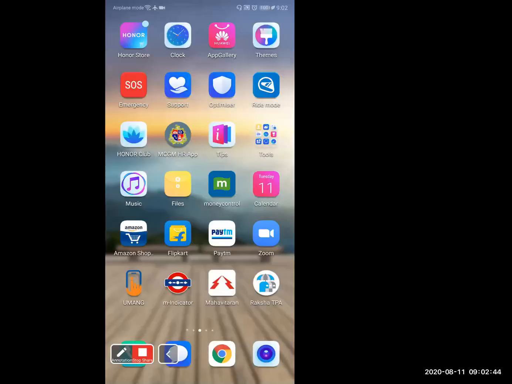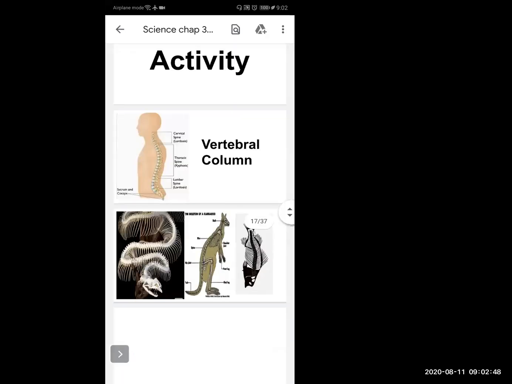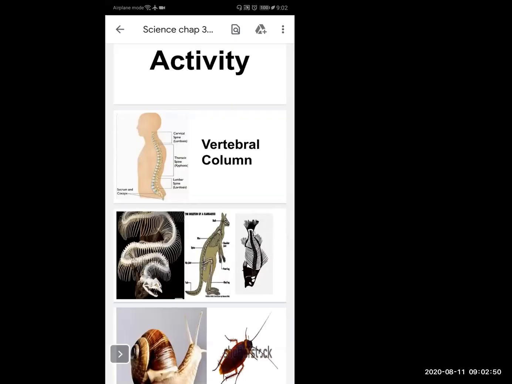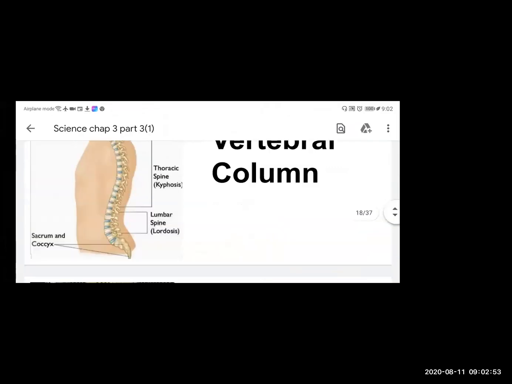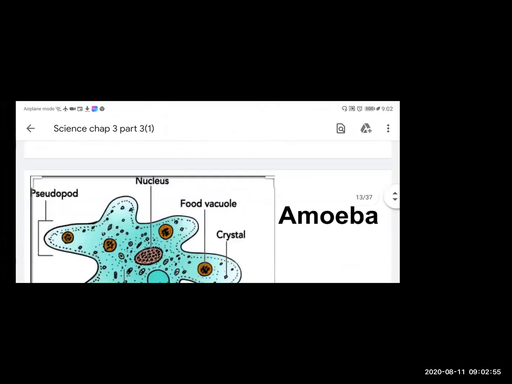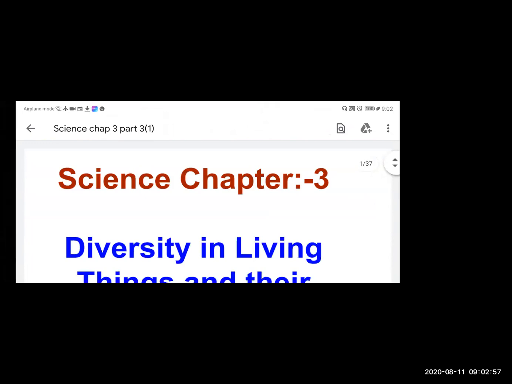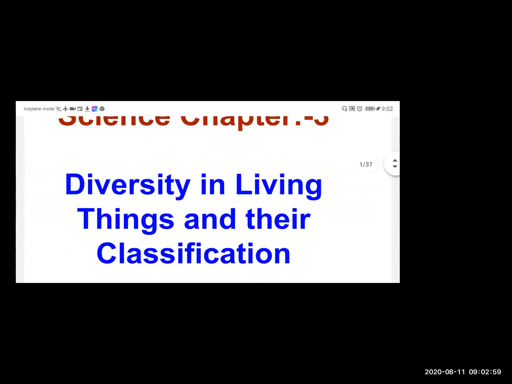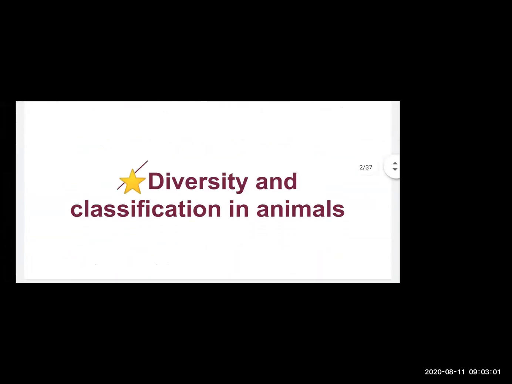we will learn more about classification of animals. So today our topic is diversity and classification in animals.